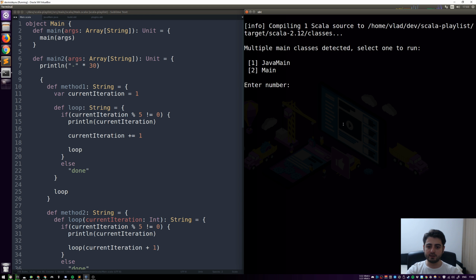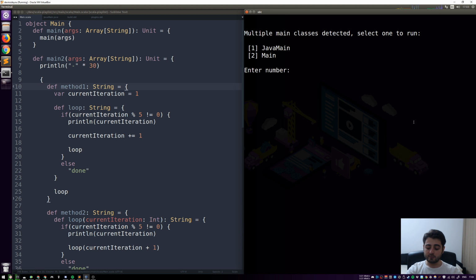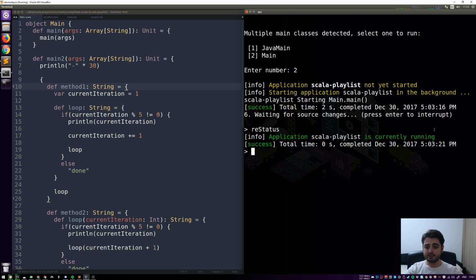So now we're gonna do Java again, right? We're gonna save, and now we're gonna do Scala, and in Scala it's just caught up in this endless loop, right? So if we do re-status, right, it says it's currently running, and you see it based on my CPU. So Scala is doing something magical behind the scenes, and we're gonna see what it is actually doing behind the scenes to make it work.